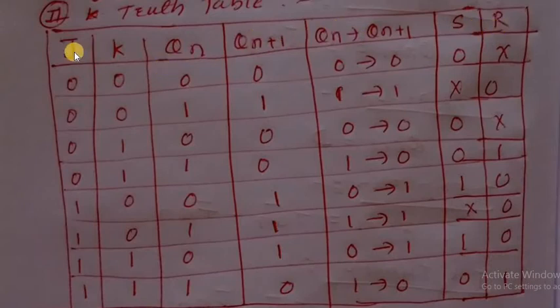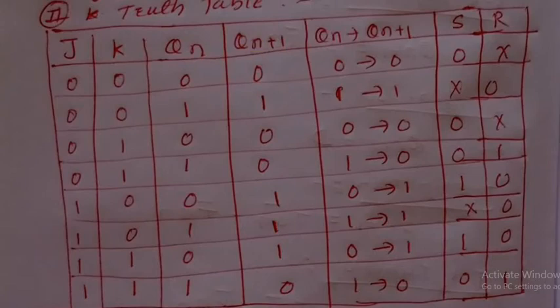Here JK, QN, these are the three inputs. Therefore the possible combinations are 8: QN is 0 1 0 1 0 1 0 1, K is 0 0 1 1 0 0 1 1, J is 0 0 0 0 and then 1 four times. These are the inputs. Now what about QN plus 1? How do we find QN plus 1?